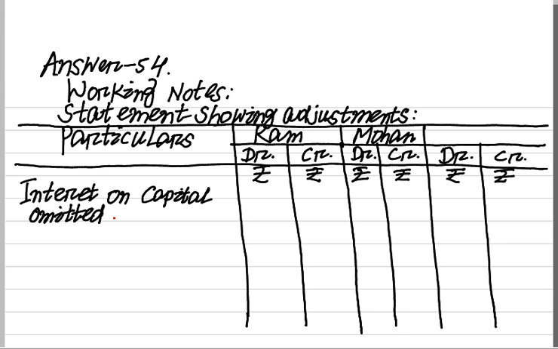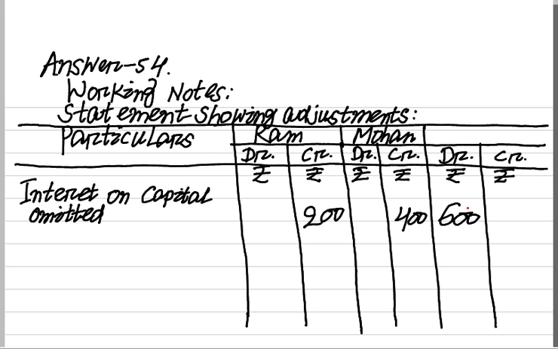Interest on capital omitted. Very simple. 4,000 into 5% is 200 credit for Ram, and 8,000's 5% is 400 for Mohan. These two amount to 600 debit for the firm. What is credited for the partners is debited for the firm.